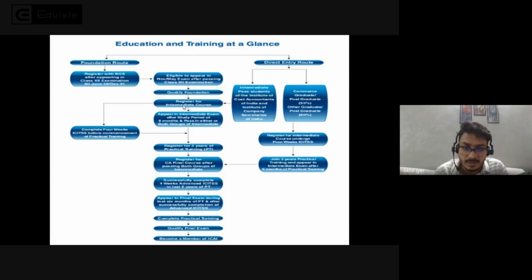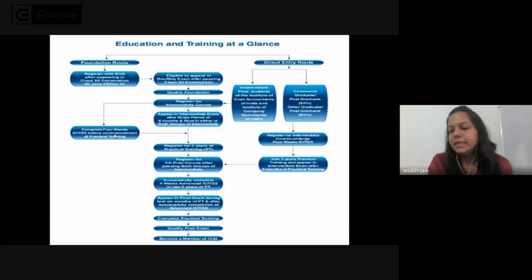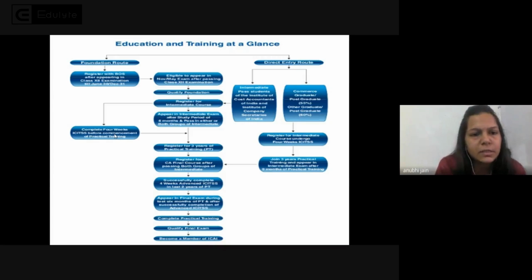Okay, after qualifying your CA Foundation exam, you will register for the CA Intermediate course, and then you have to complete 4 weeks of ICITSS training. It is basically a computer training of 4 weeks. ICITSS is an integrated course on information technology and soft skills. It is compulsory training, and our institute provides it, so you have to complete this training.